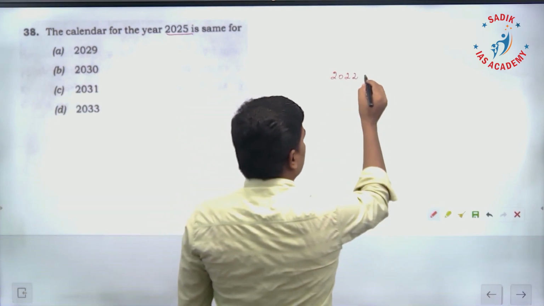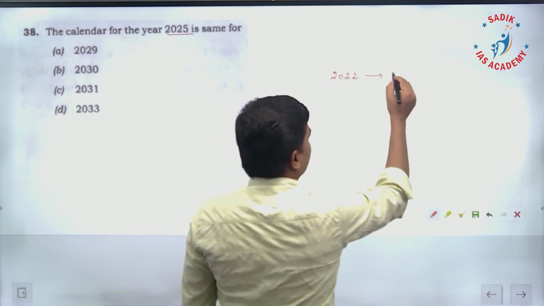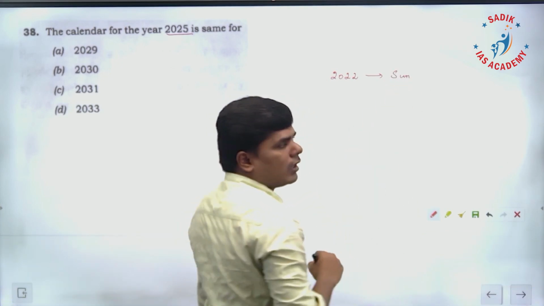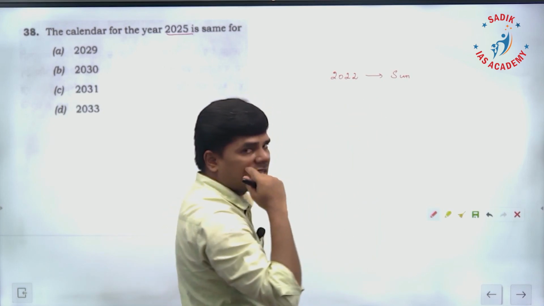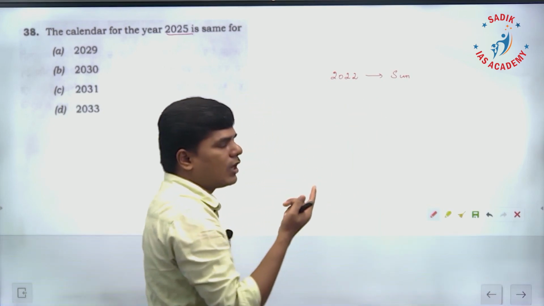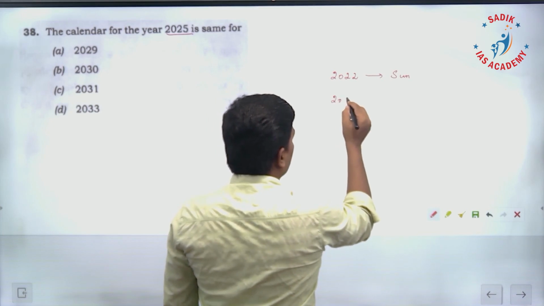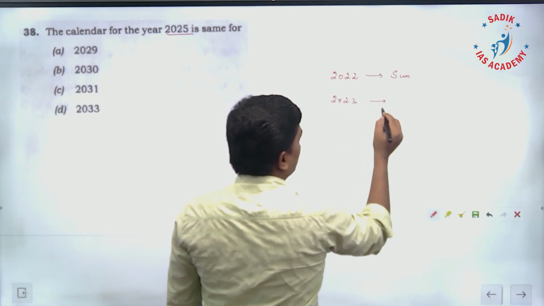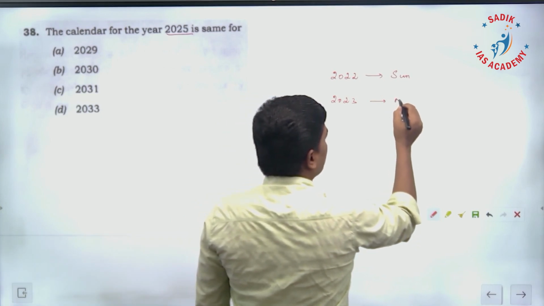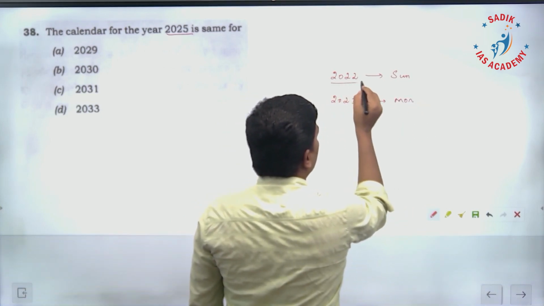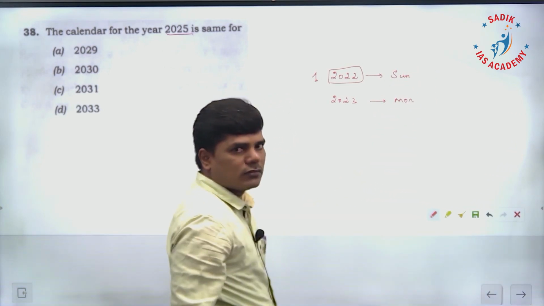Suppose this year the 1st Jan starting day is Sunday. This 2022 is an ordinary year. An ordinary year will have one odd day. The next year 2023 will start with what? Sunday, Monday. It is going to start with Monday because this year has one odd day. So one day it will move forward.